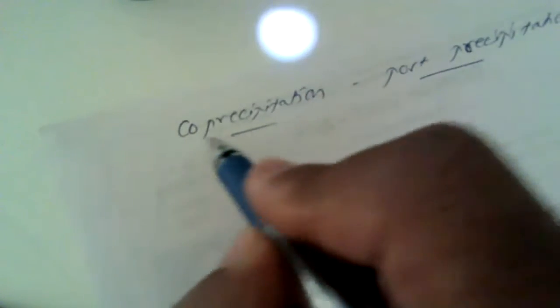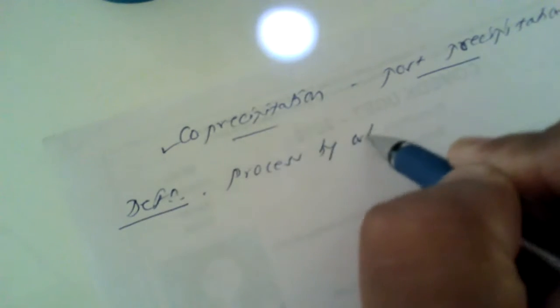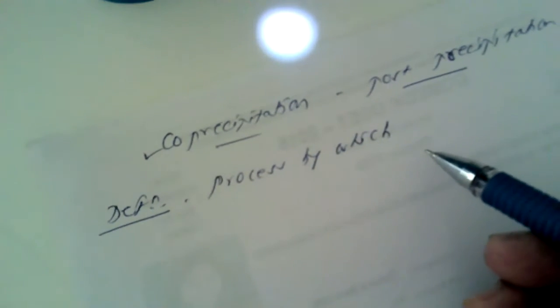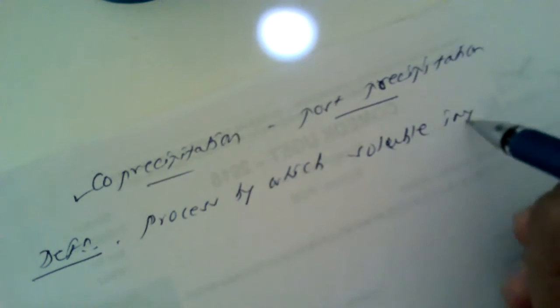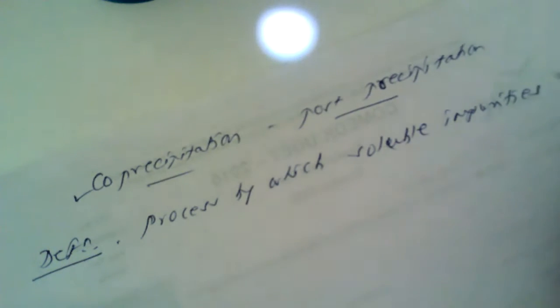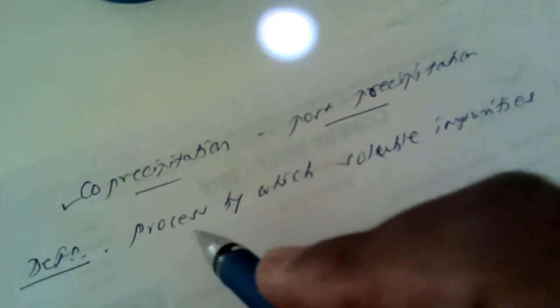So here if we look at the first term, that is co-precipitation, then it can be defined as a process by which soluble impurities become incorporated. What are the soluble impurities? Those impurities which are already present in the solution itself, in dissolved condition.